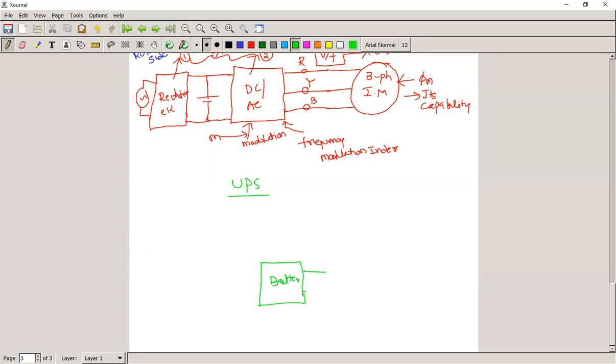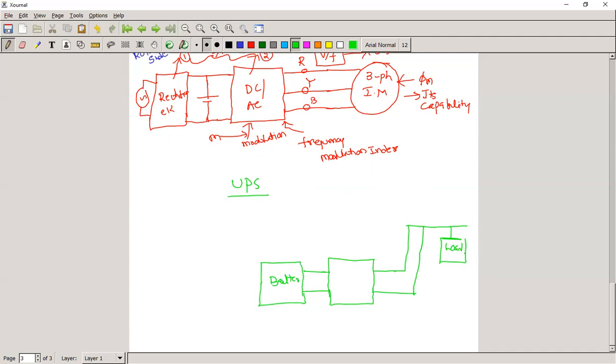It is giving an input to one circuit. We don't know what the circuit is inside, but it is giving input to that circuit. Now, this output is connected to the line where we are connecting electrical loads. Here we are connecting electrical loads in our house. These are the loads. That may be the fan, that may be the lights, whatever it is.